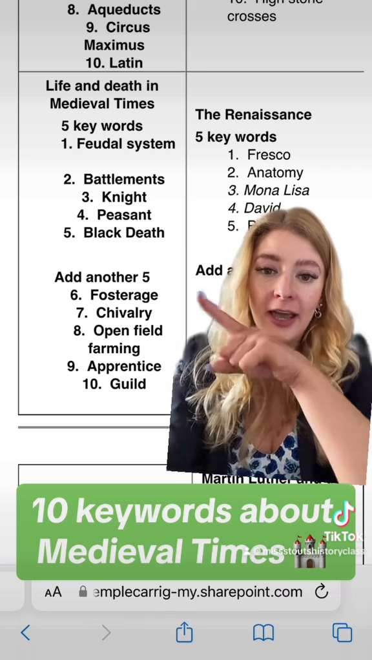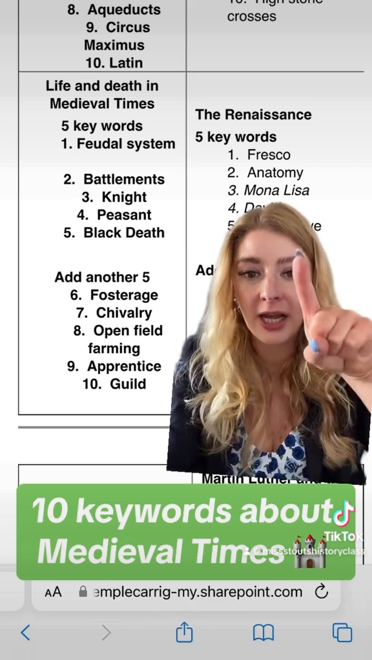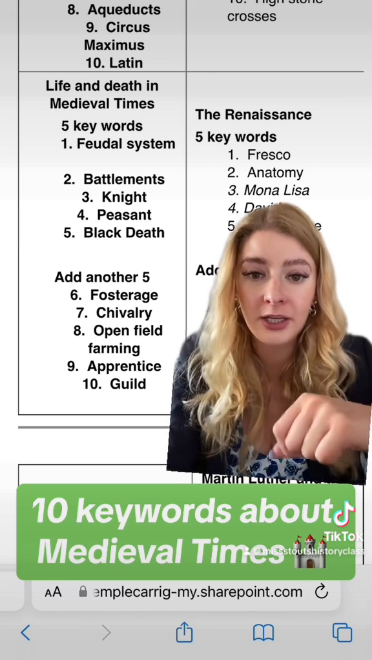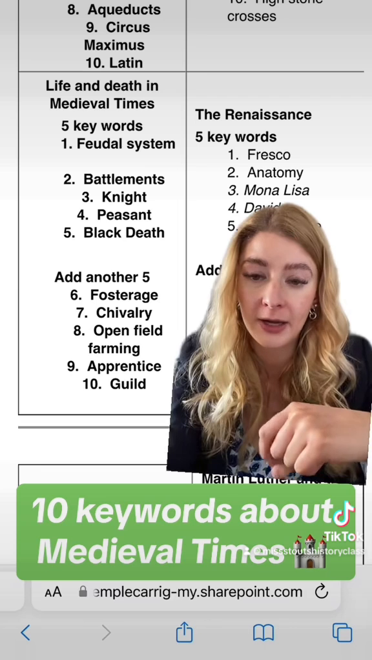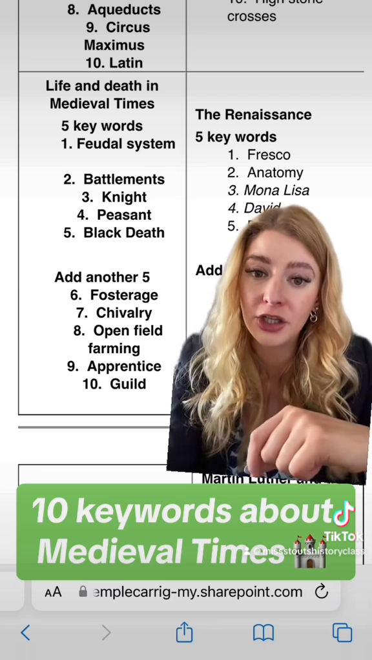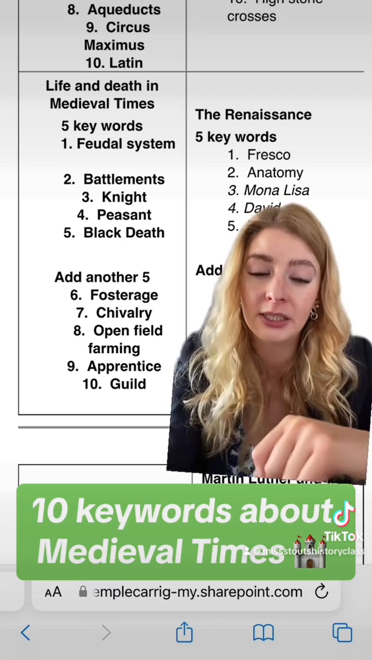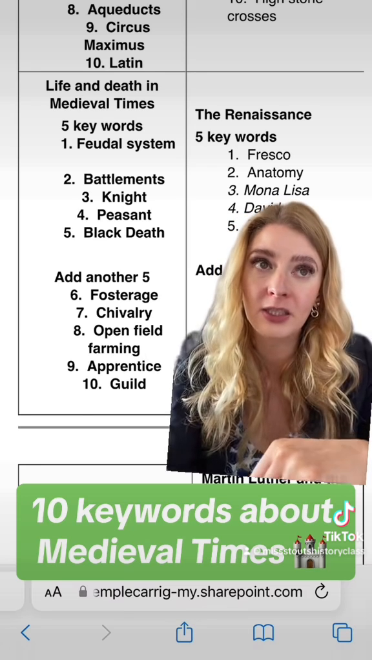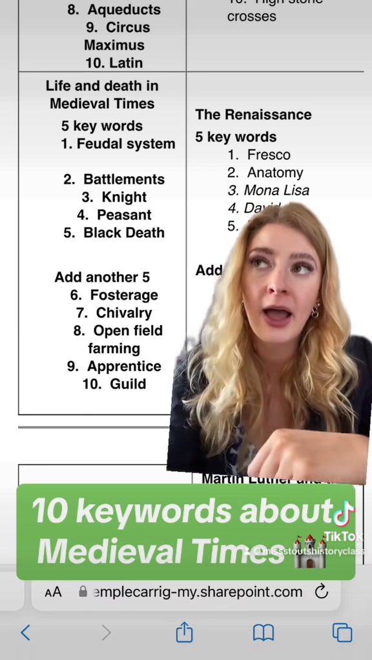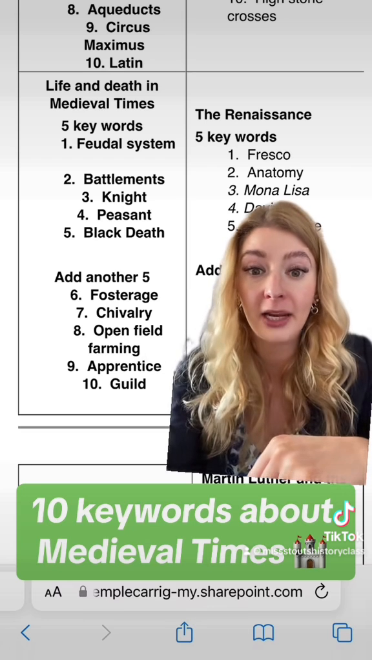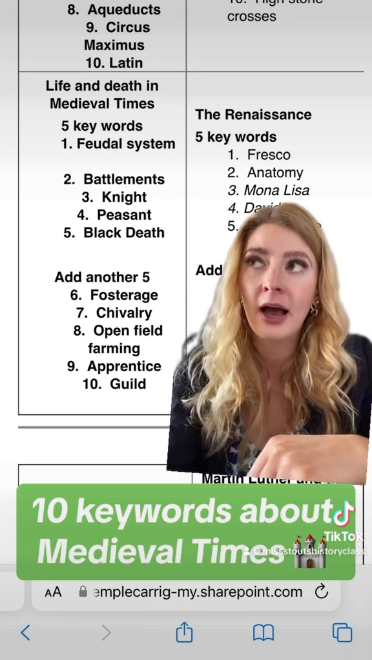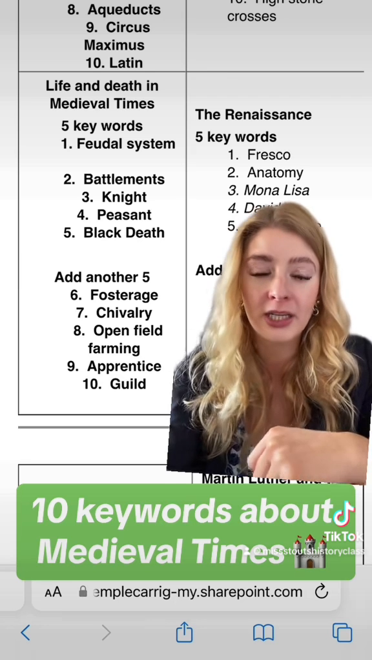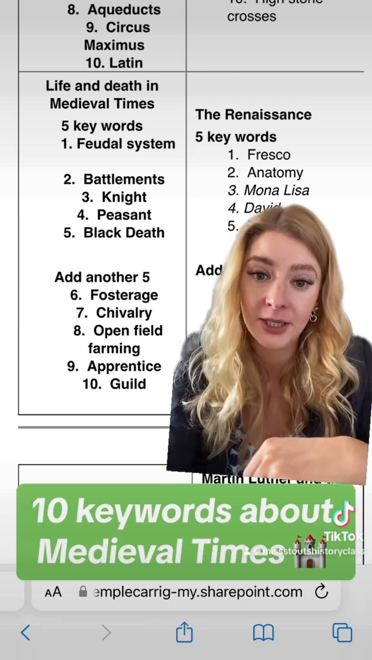Battlements are the little rectangular cutouts at the top of castle walls. A knight was a soldier on horseback. A peasant, as I mentioned, was the lowest person in the feudal system, and there were two types of peasants. You had freemen and you had serfs. Freemen could leave if they wanted to and return. Serfs were tied to the land and could not. They had to get permission from the lord to leave or even get married.